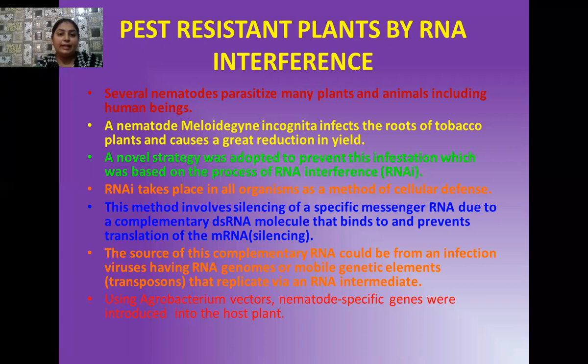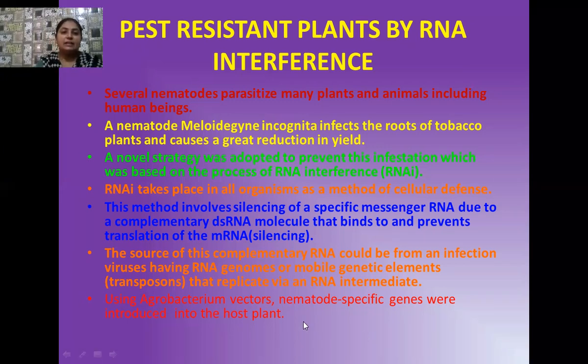Here I am going to tell you in detail about the entire process. We want to obtain the complementary RNAs, and we obtain them either from transposons, which are mobile genetic elements, or from retroviruses, which generally contain RNA as the genetic material. When you obtain this complementary RNA, then with the help of Agrobacterium vectors, you insert these nematode specific genes into your host plant.